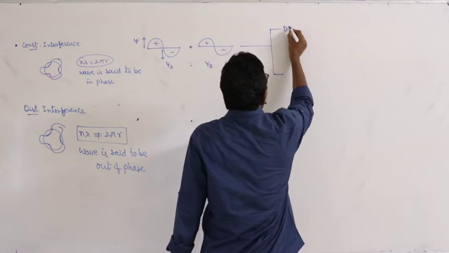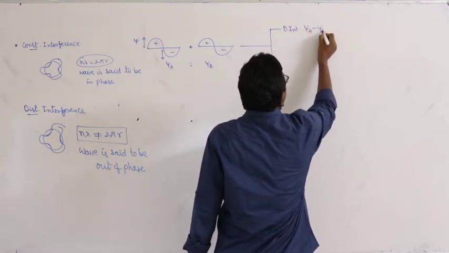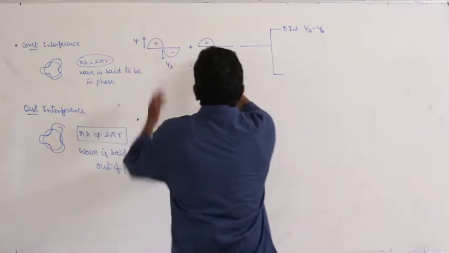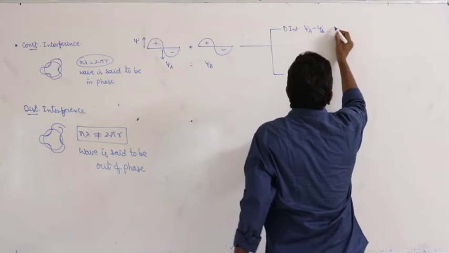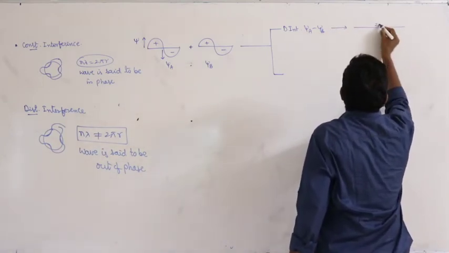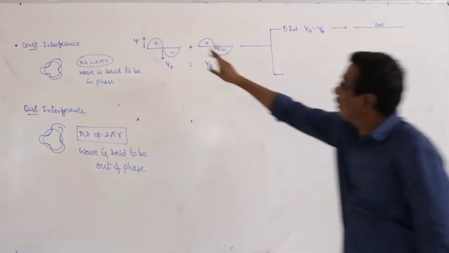Destructive interference means psi A minus psi B, subtraction of the electron waves. Then there is no wave, 0. The probability of finding an electron is 0.